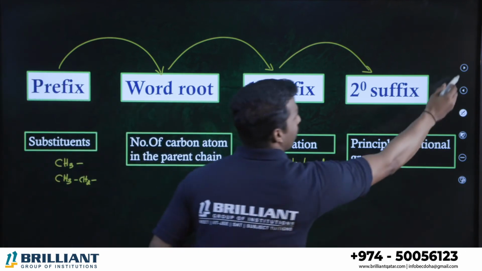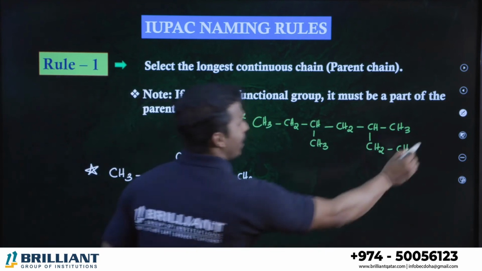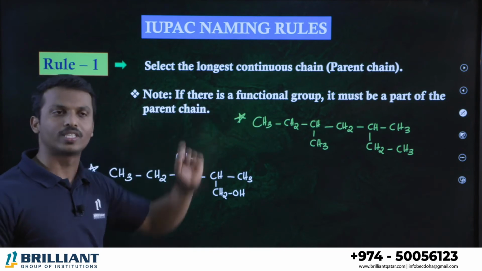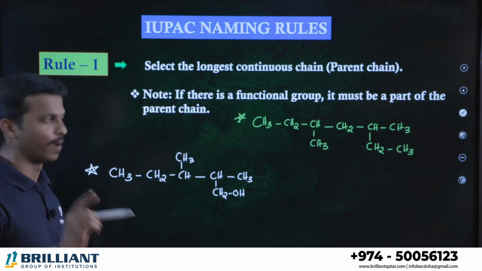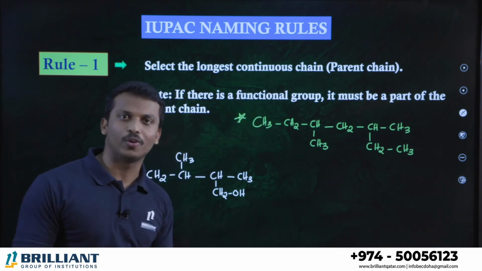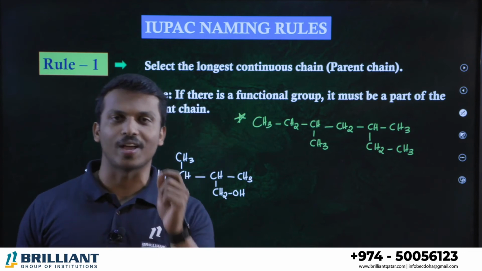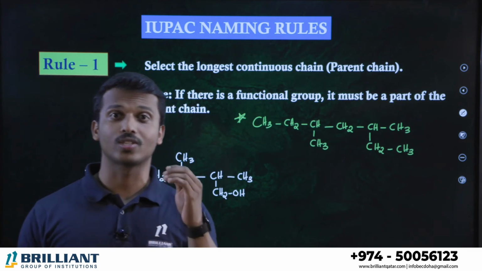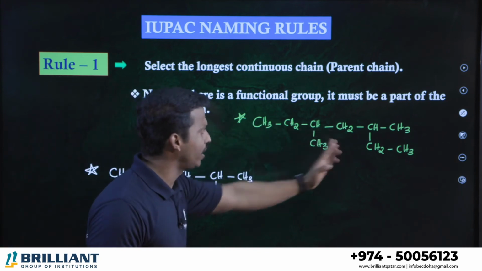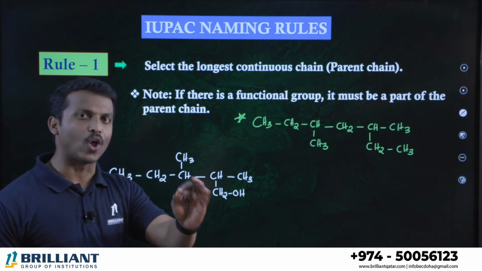Let's go for the example. You may understand very well. According to the IUPAC nomenclature, there are so many rules. What is the first rule? Rule number 1: select the longest continuous chain. As I already told you, that's the parent chain. Whenever you get an organic compound, first you identify the longest chain in the compound. Clear? Can you identify which is the longest chain here, or say how many carbons are there in the longest chain?